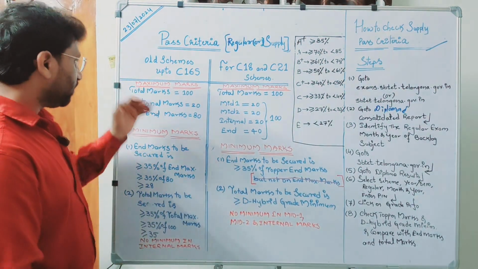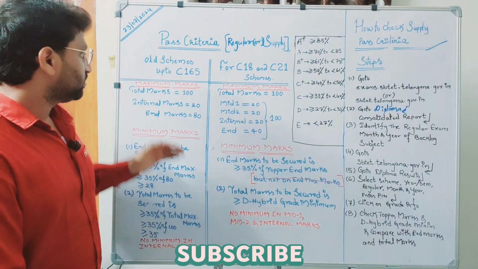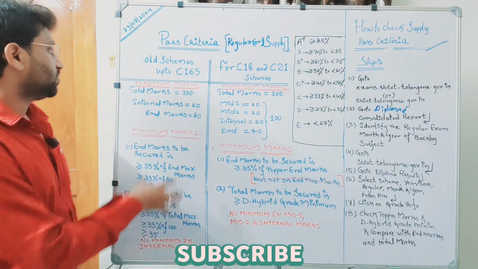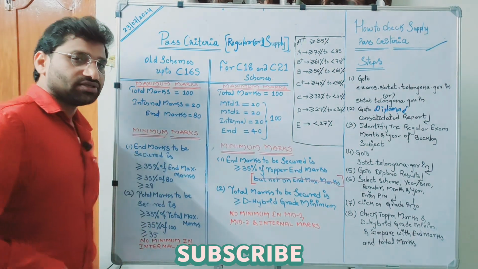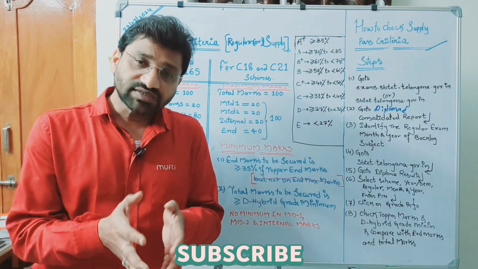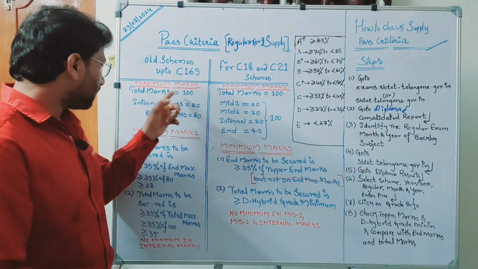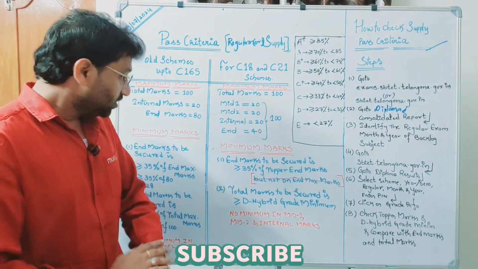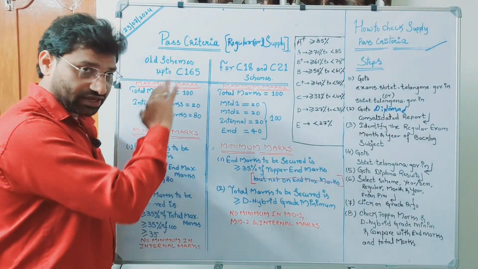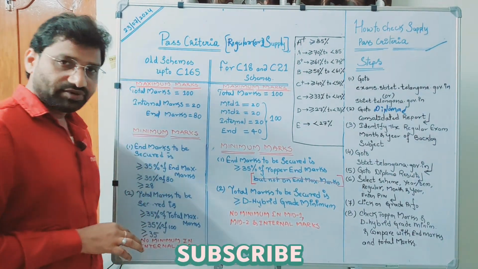Okay, now if you look at two primary parts of the marks in the old system, maximum marks and minimum marks. What are maximum marks and what are minimum marks? Maximum marks are the marks for which the exam is conducted. So we have total marks here 100, right? And these total marks of 100 were divided earlier into two components. One is internal, the other one is end examination.